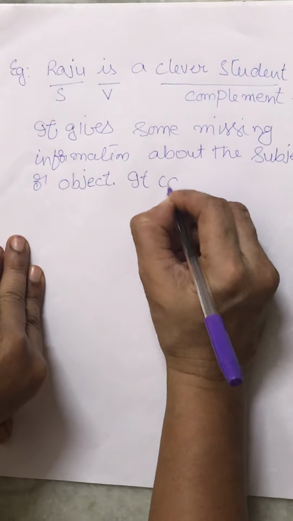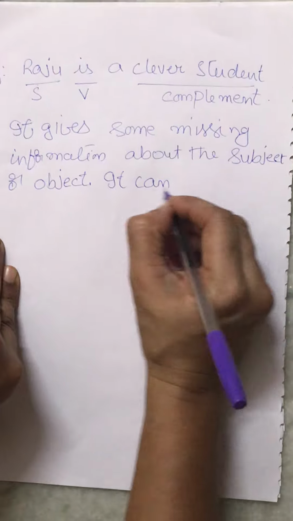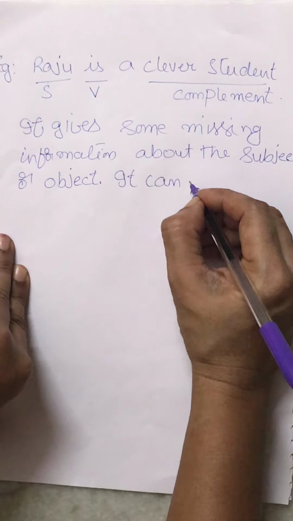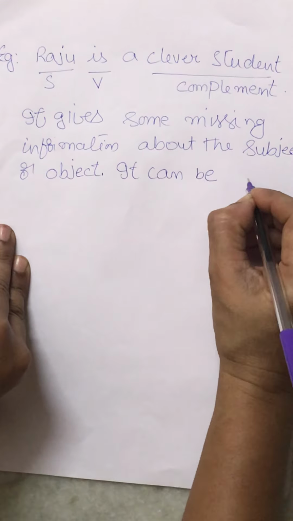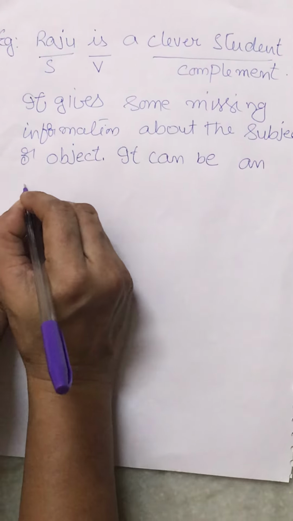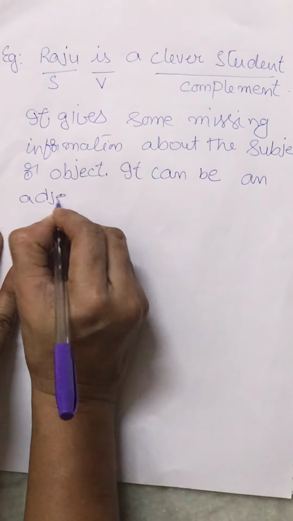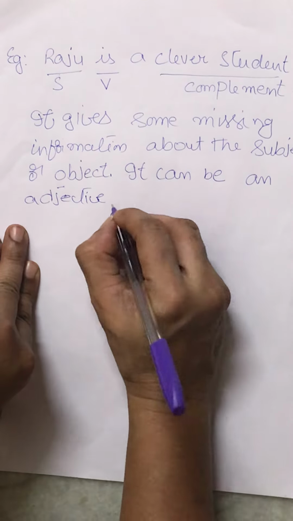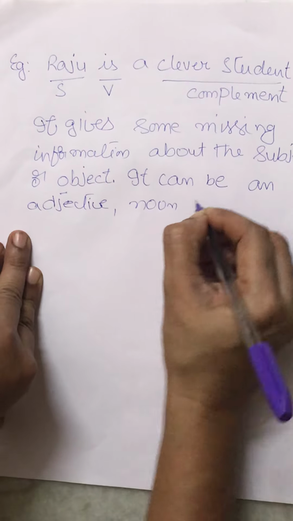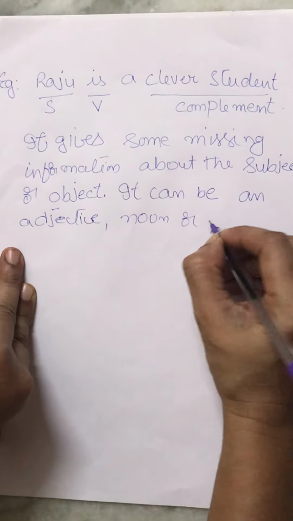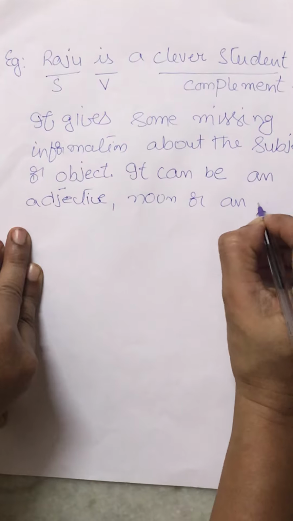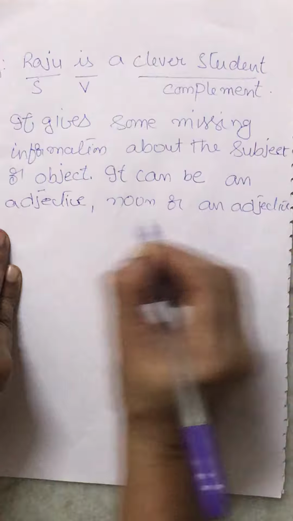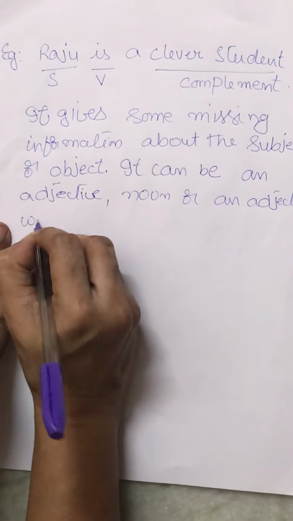What does it mean? A complement can be an adjective, noun, or an adjective with a noun.